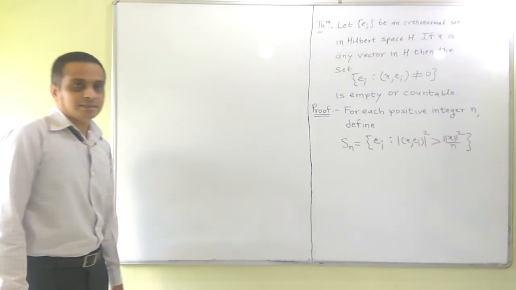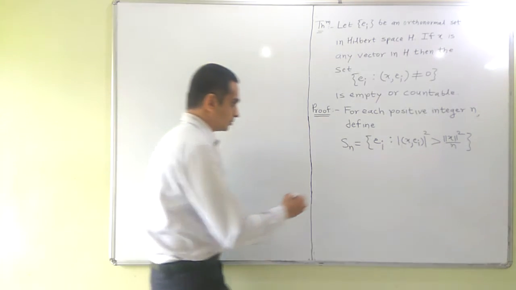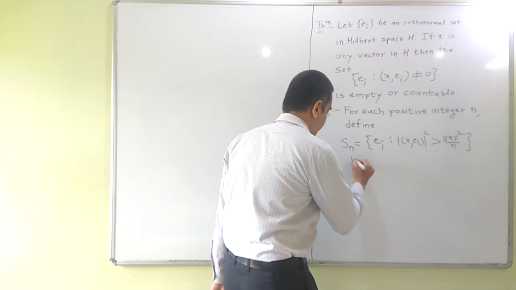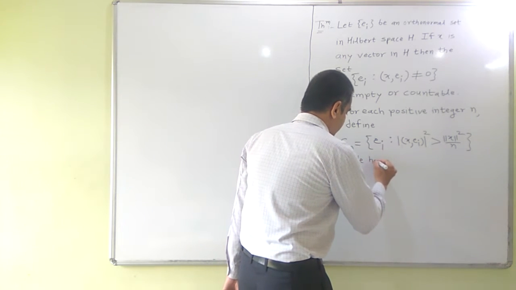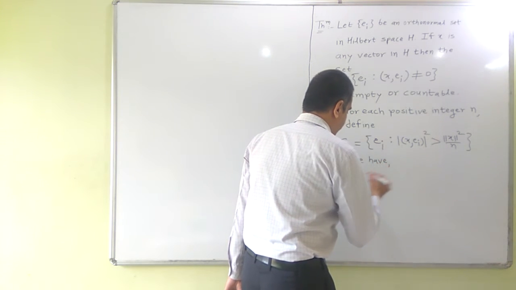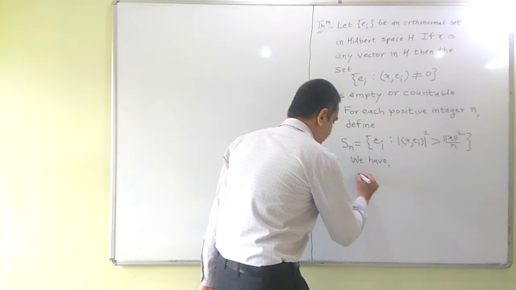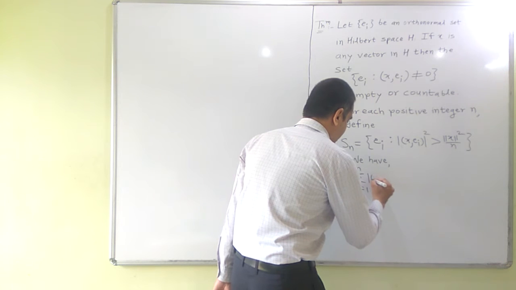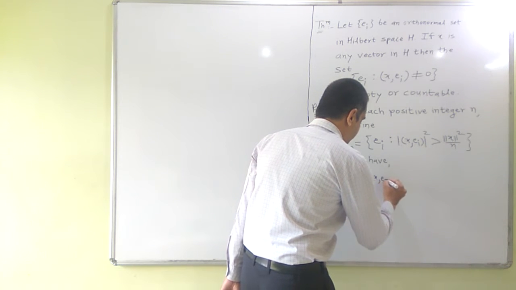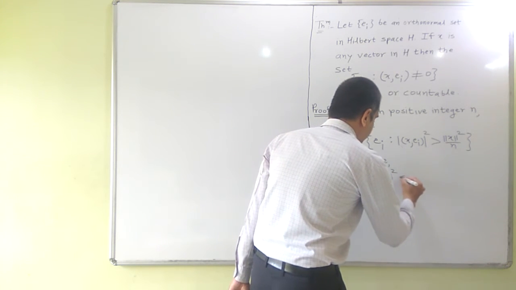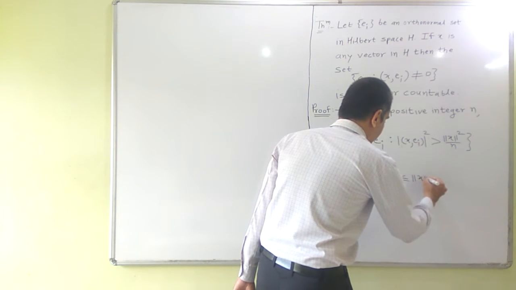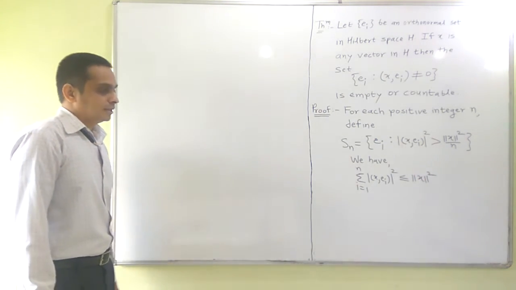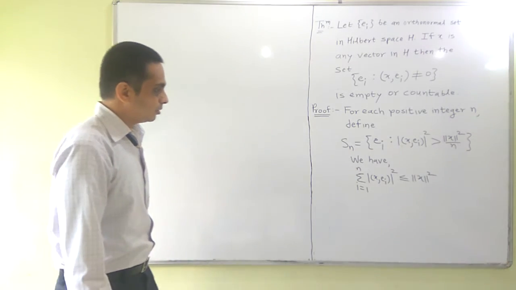By the previous theorem, we have that the sum for i equal to 1 to n of |⟨x, e_i⟩|² is always less than or equal to ‖x‖² for any n, where e_1, e_2, ..., e_n is an orthonormal set.